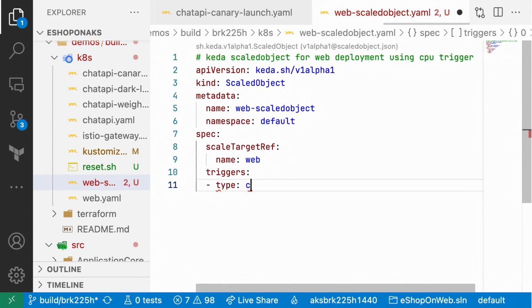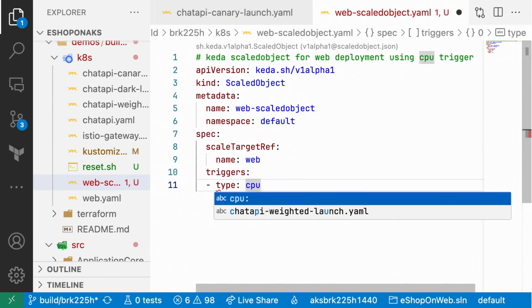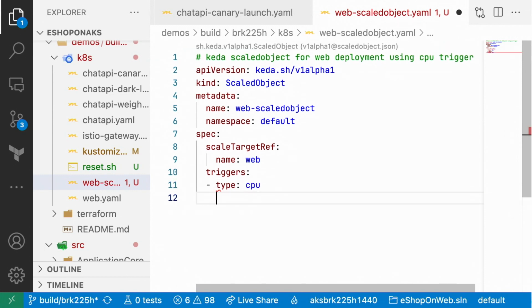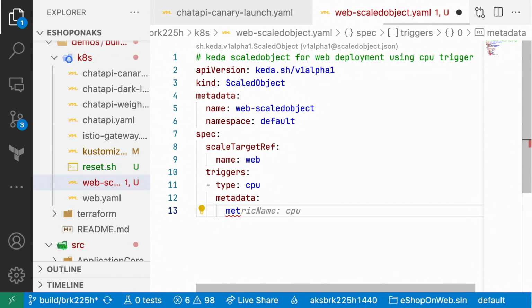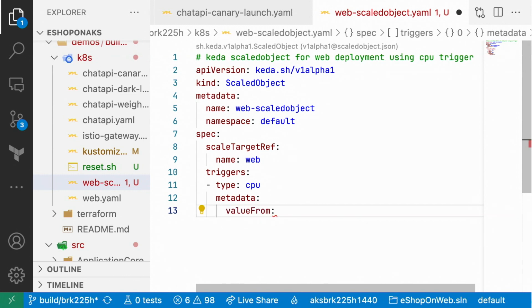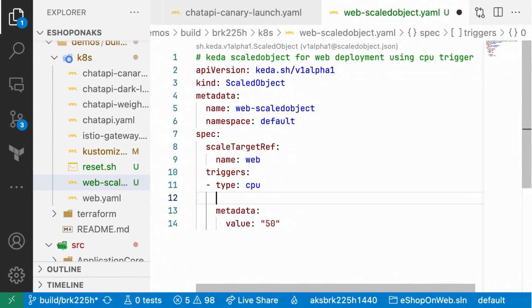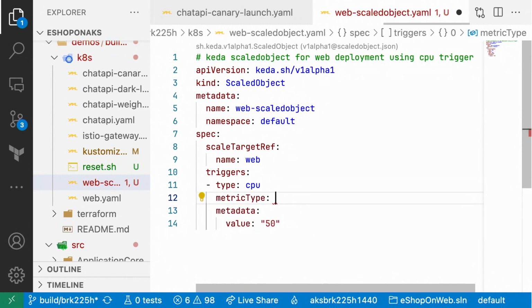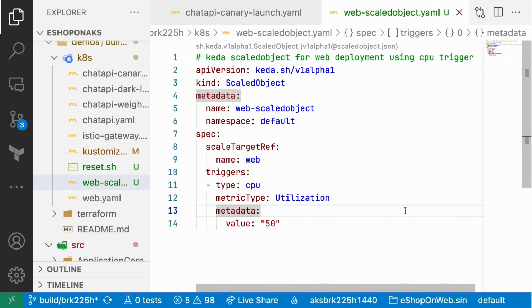Type, and I'll say CPU, because that's the trigger that I want. And then I'll say metadata and value. I'll say 20, but I also need a metric type. And so I'll start typing, and I can auto-complete that. So that looks okay.